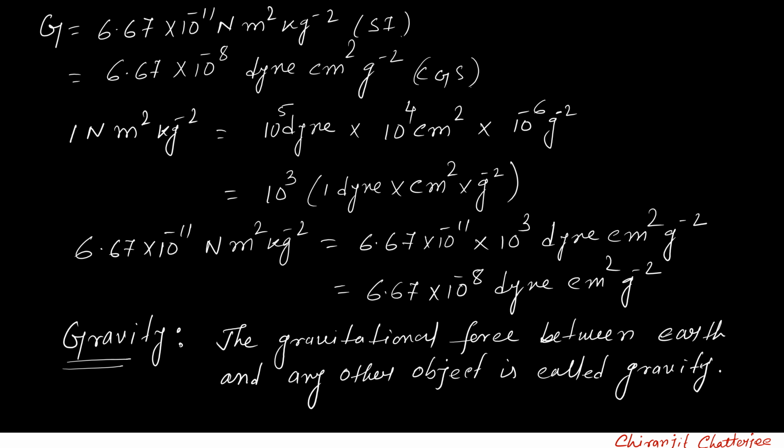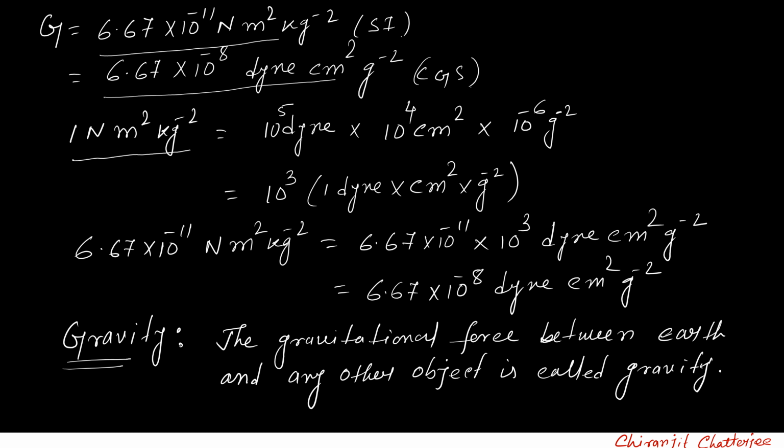So G equals 6.67 × 10^-11 Newton meter square kg^-2, that is in SI unit, and this is in CGS system. So let's find how to convert SI to CGS. In SI the unit is 1 Newton meter square per kg square.